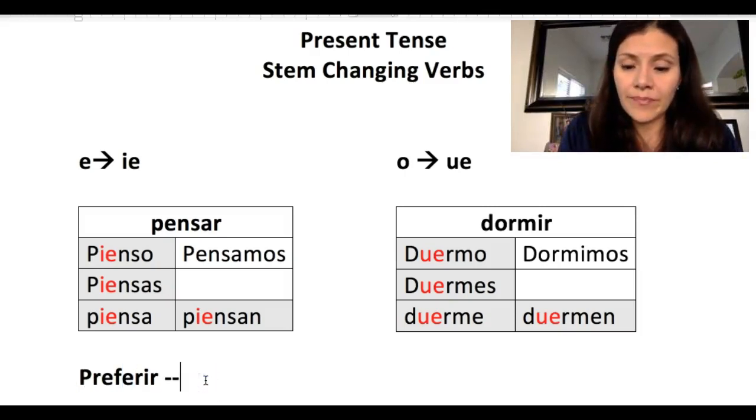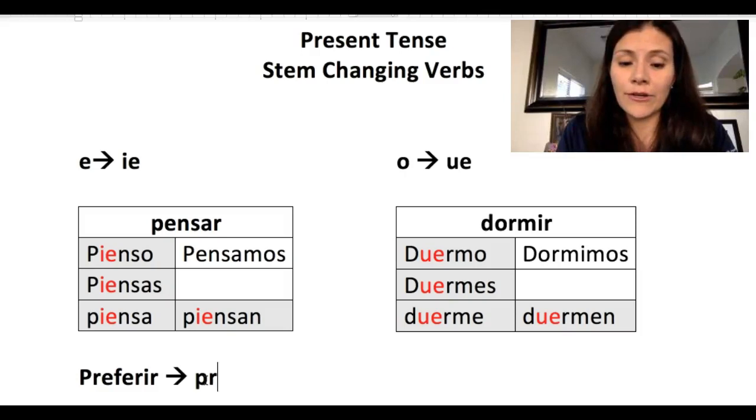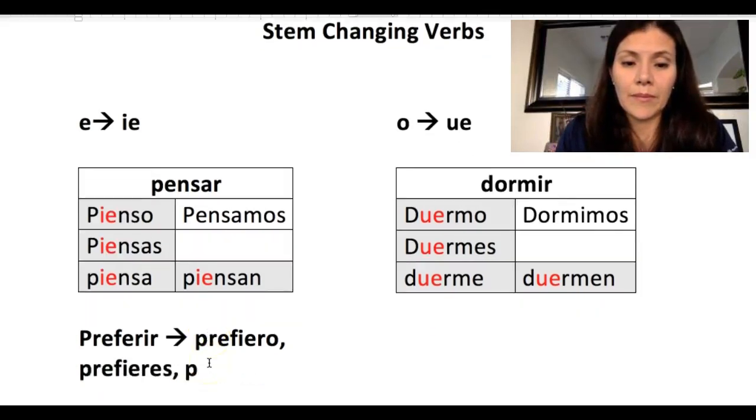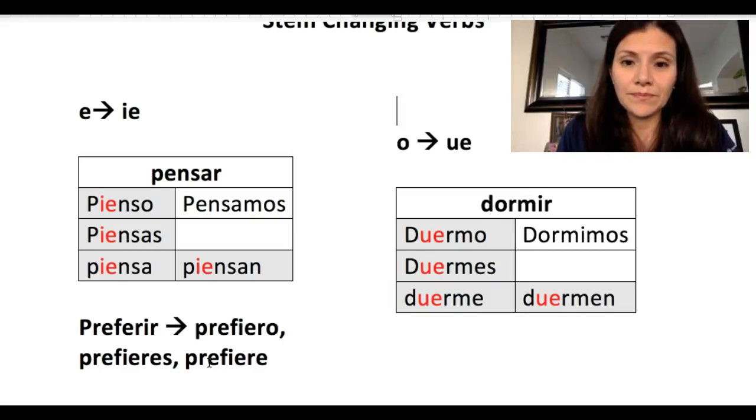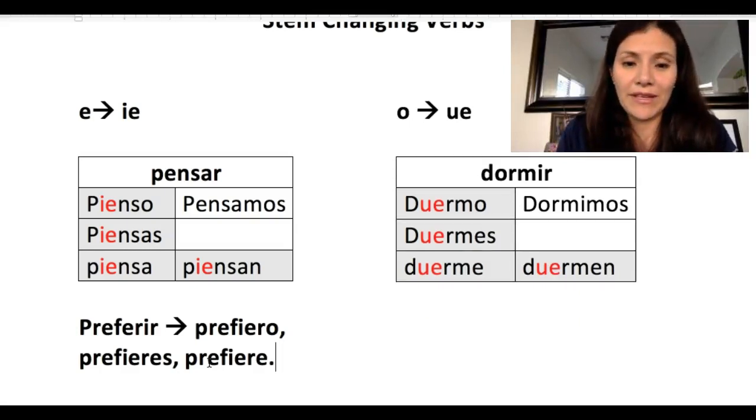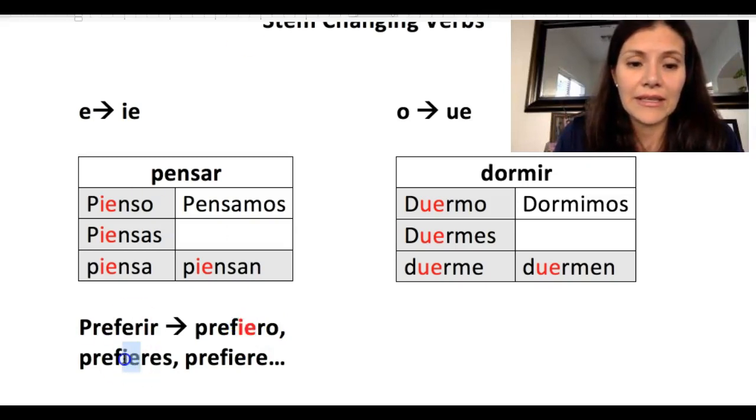So that's why I am going to conjugate this verb as prefiero, prefieres, prefiere, preferimos, prefieren. Again, the change is in that vowel that is right before that ending.